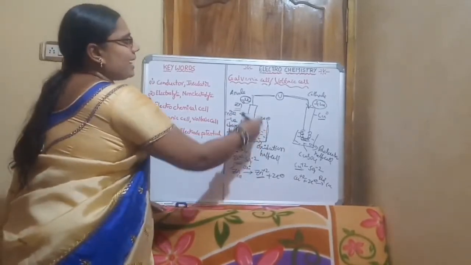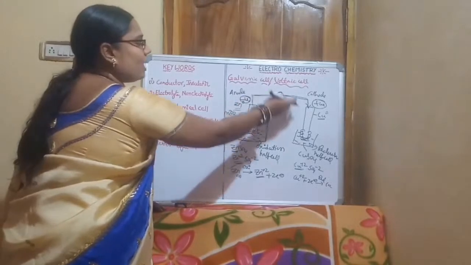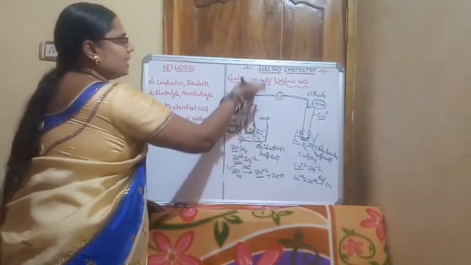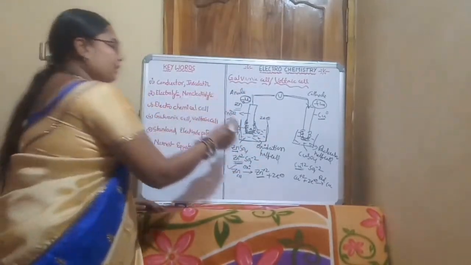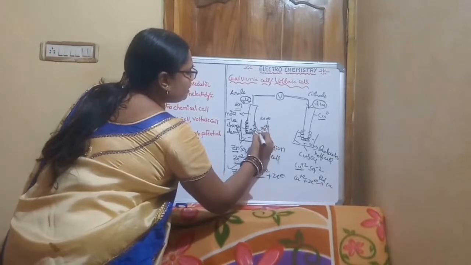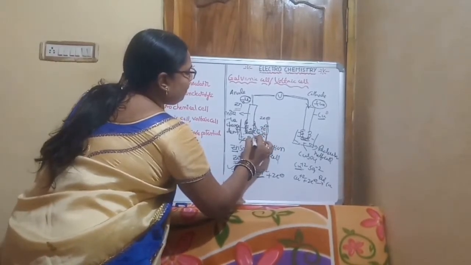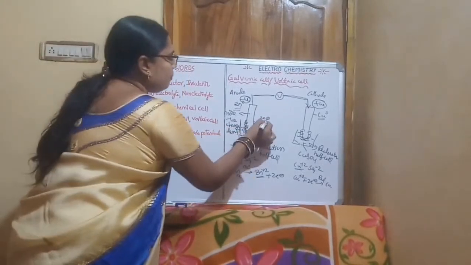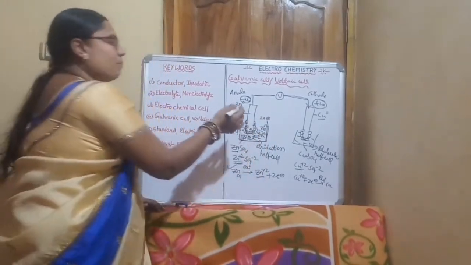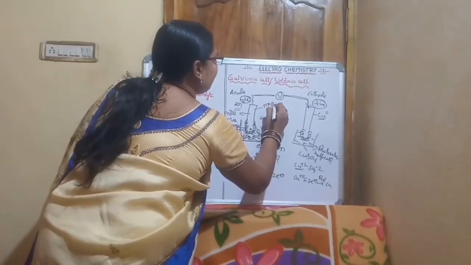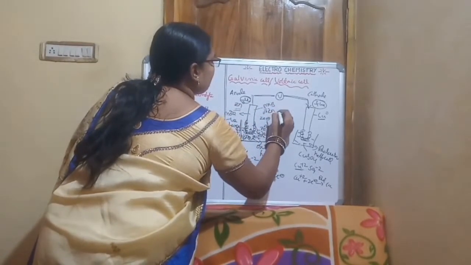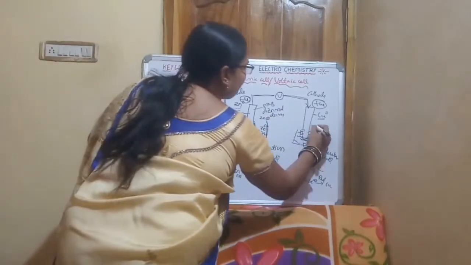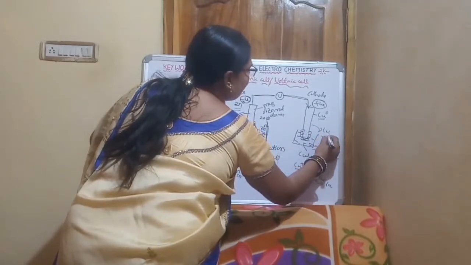After some time, what will happen? There is continuous reaction, that means the transfer of electrons continuously from zinc to copper. The oxidation takes place continuously here. The Zn+2 ions go into the solution, and more Zn+2 ions are present in the solution. The mass of the zinc rod decreases, and the mass of the copper rod increases.